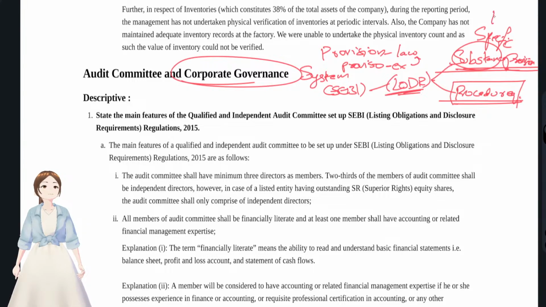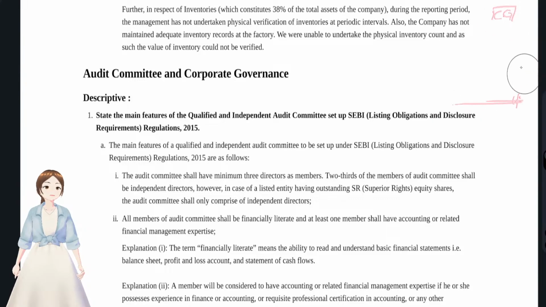A small portion of the substantive provisions in SEBI LODR regulations is the rules and regulations with regards to corporate governance, which we are going to study right now. This is the background for corporate governance.